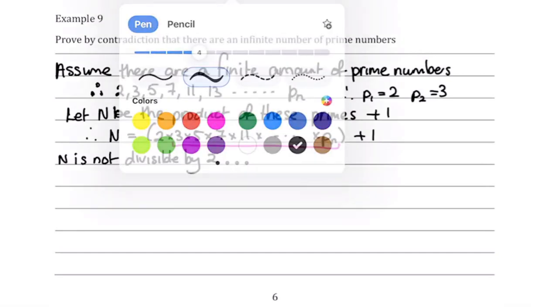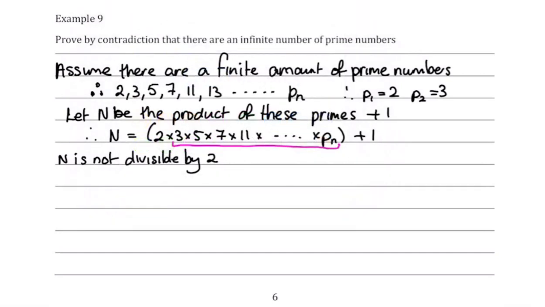So if I divided this number n by 2, I would have a remainder of 1. Since the remainder equals 1, therefore 2 is not a factor of n.